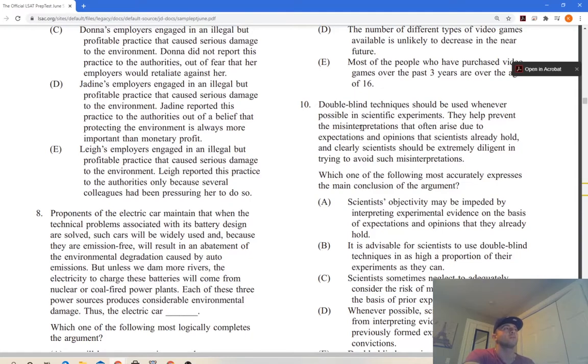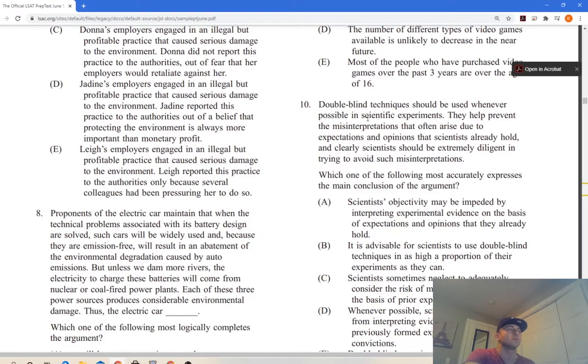They help prevent the misinterpretation that often arises due to expectations and opinions that scientists already hold. Okay, double-blind, good. We need to keep it up. Okay, that's what they do. And clearly, scientists should be extremely diligent in trying to avoid such misinterpretations. Okay, clearly. If they're important, they're important. Why are they important? They're important because scientists should be extremely diligent in avoiding them.